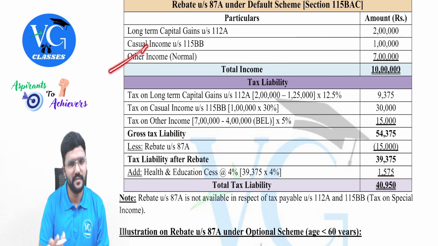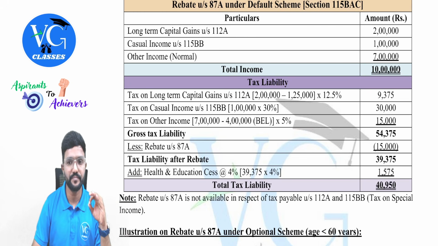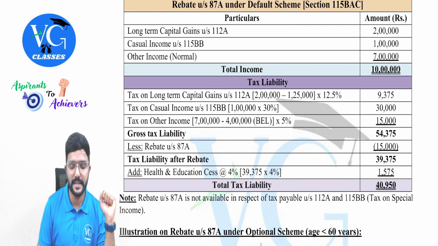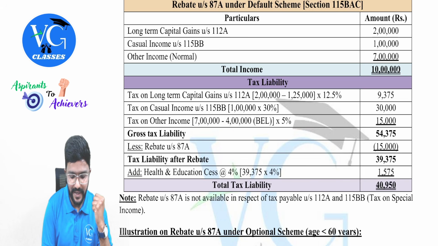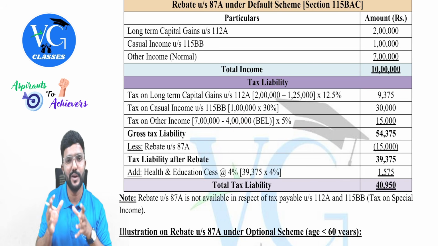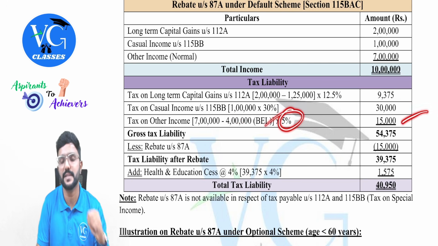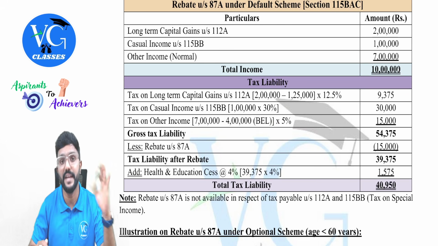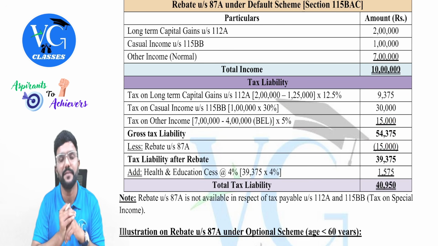Then on other income, which is taxable at slab rates, also called normal income, up to 4 lakh is the basic exemption limit, and 4 lakh to 8 lakh is 5%. So I'm straight away taking 7 lakh minus 4 lakh, where 4 lakh is nothing but the basic exemption limit. We get 3 lakh. 3 lakh into 5% gives us 15,000. So the gross tax liability is 54,375.